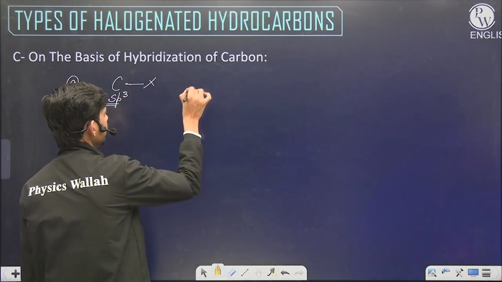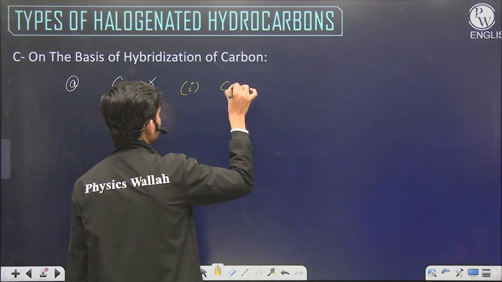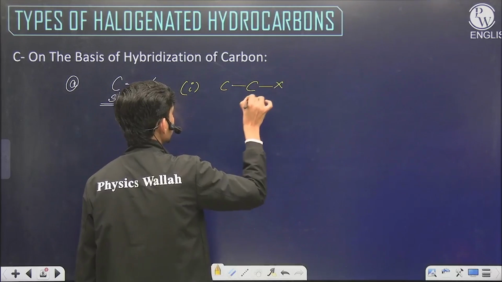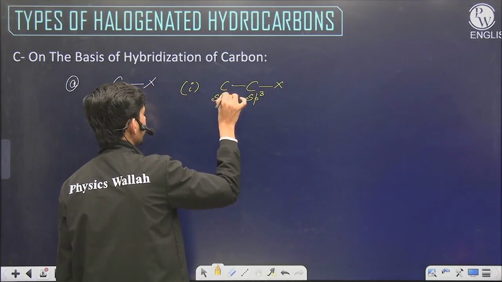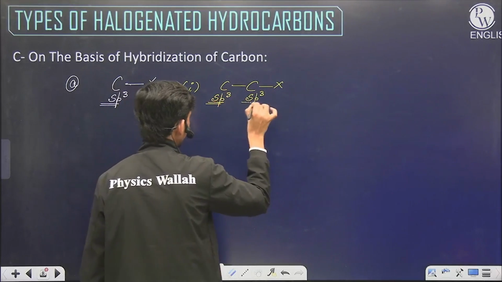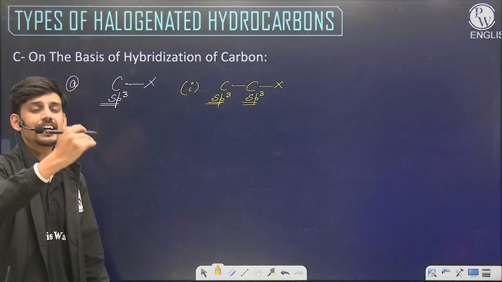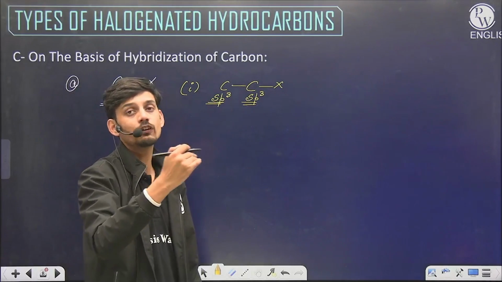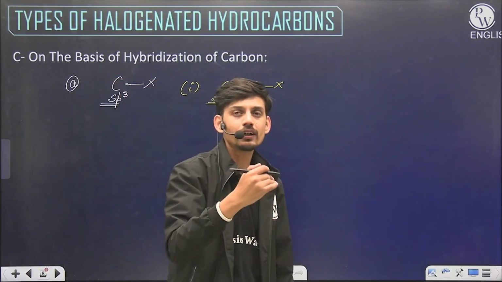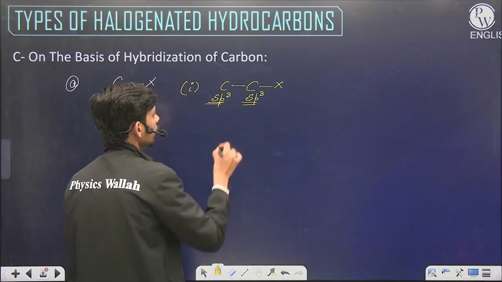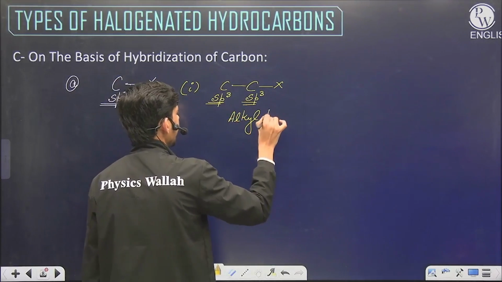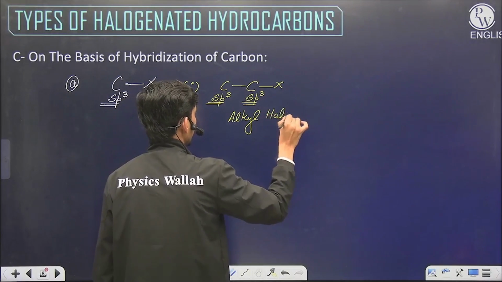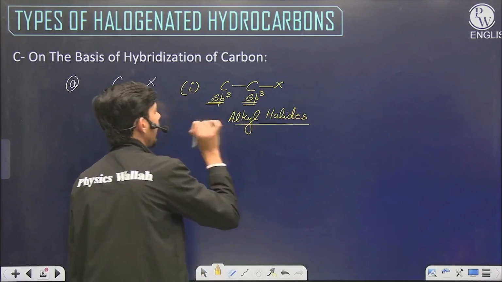The first one is halogen attached to a carbon which is sp3, and this sp3 carbon is also attached to an sp3 carbon. That means up to the second position we do not have any conjugation, any pi bond, any triple bond or double bond. Such halides are called alkyl halides, or by IUPAC naming haloalkanes.